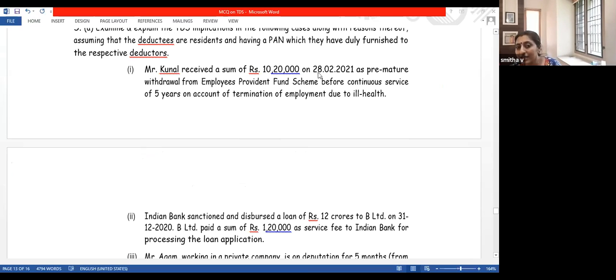Kunal received a sum of 10,20,000 on 28/2/2021 from the Employees Provident Fund Scheme before continuous service of 5 years, on account of termination of employment due to ill health. Do you remember the PF related things which we had discussed in salary? Generally, a lump sum received from a provident fund is exempt, but it is taxable if you have not rendered 5 years of continuous service. I hope you had discussed this in the chapter salary.